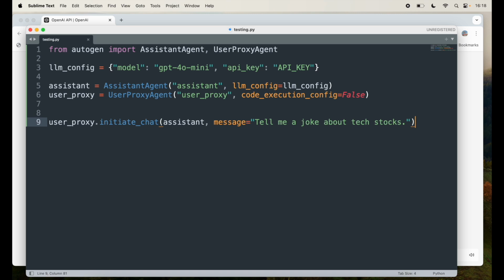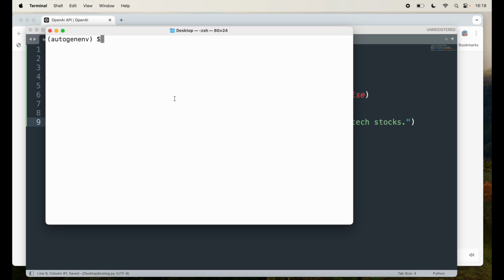Let's go ahead and run this and see what happens. I'm going to save it. I'm going to go to my folder here, and then I will run. Maybe I might be missing some stuff. So let's see what we are missing. Say python, and the name of the file was testing.py.